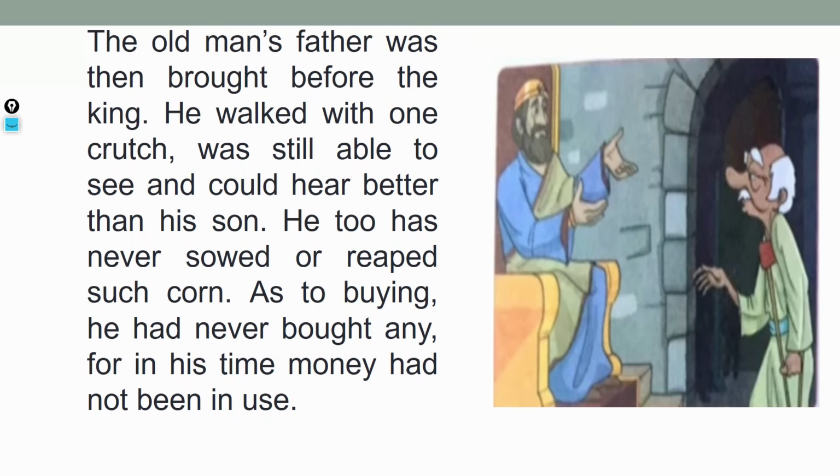The old man's father was then brought before the king. He walked with one crutch, was still able to see and could hear better than his son. He too had never sowed or reaped such corn. As to buying, he had never bought any, for in his time money had not been used. That we will discuss.